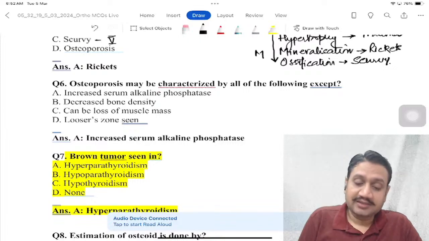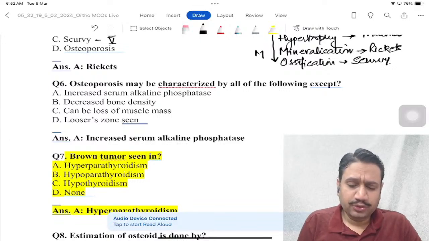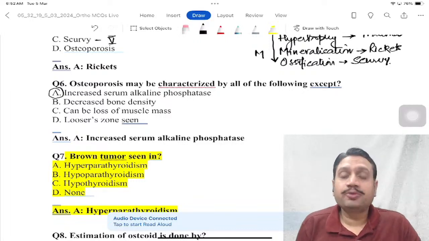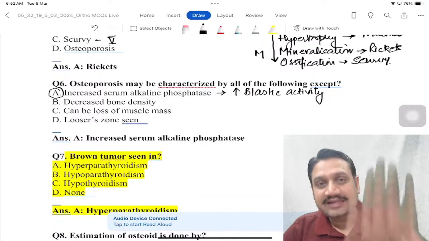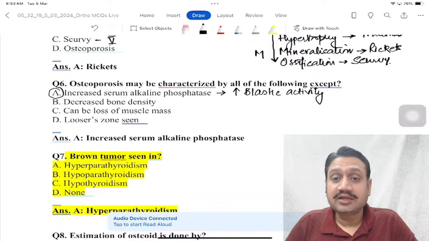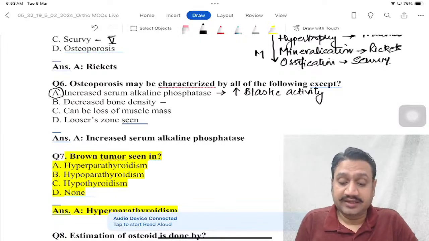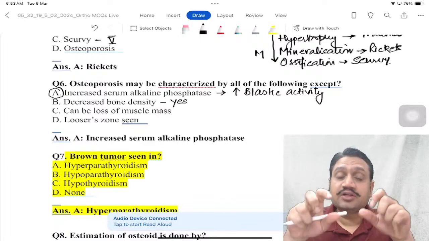So when they ask you what can be the features of osteoporosis, you know that there is an increase in alkaline phosphatase. Why should there be an increase in alkaline phosphatase? It tells you that there is an increase in blastic activity. Should there be any increase in blastic activity? Actually, no. When the blastic activity decreases is what you call osteoporosis. That is a part of our aging process. And decrease in bone density, yes, that is what osteoporosis is. The number of cells is decreased. The functioning of the cell is decreased.